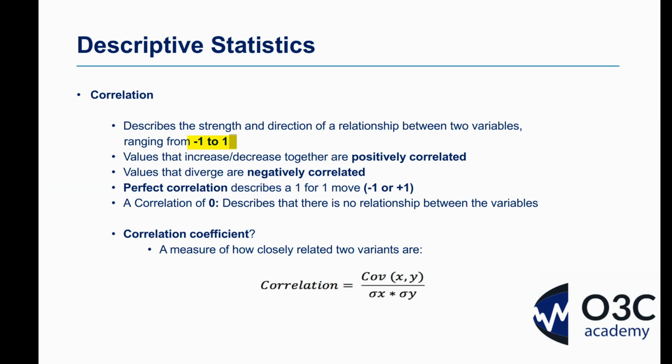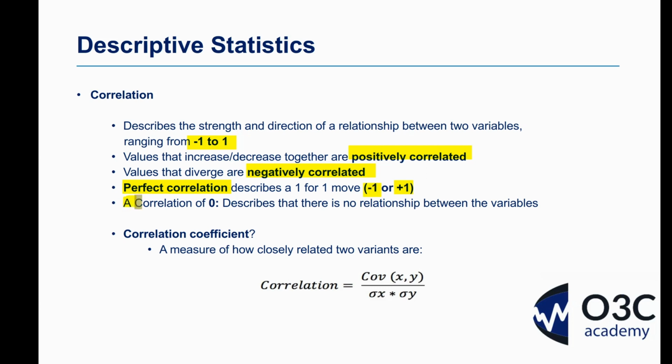Values that increase or decrease together are considered to be positively correlated, and values that diverge are considered to be negatively correlated. And when you hear the term perfect correlation, that's describing literally a one-for-one relationship. So if we're talking about the positive correlation, if we're saying that one variable moves up by 1, let's say, and the other moves up exactly by 1, that's a perfect one-for-one relationship. That's what we'd call perfect positive correlation. So that would have that +1 as the measure here. All right, and if one variable moves up by 1 and the other moves down by 1, of course that's perfect negative correlation.